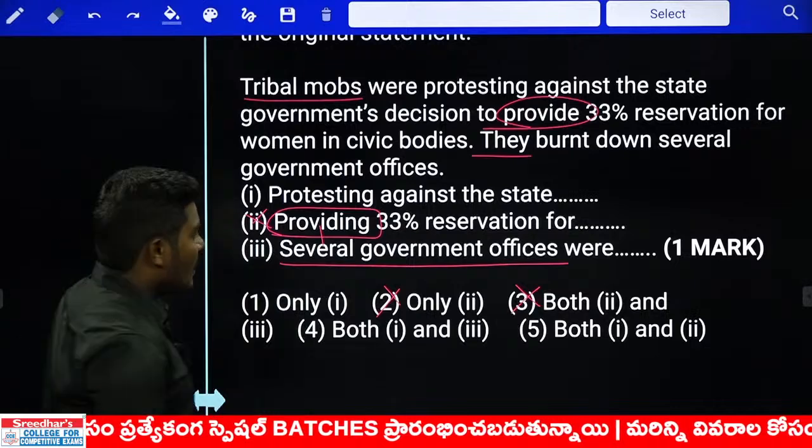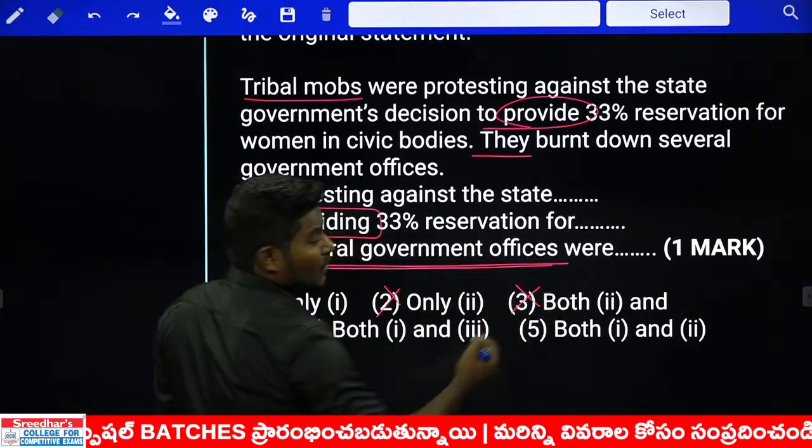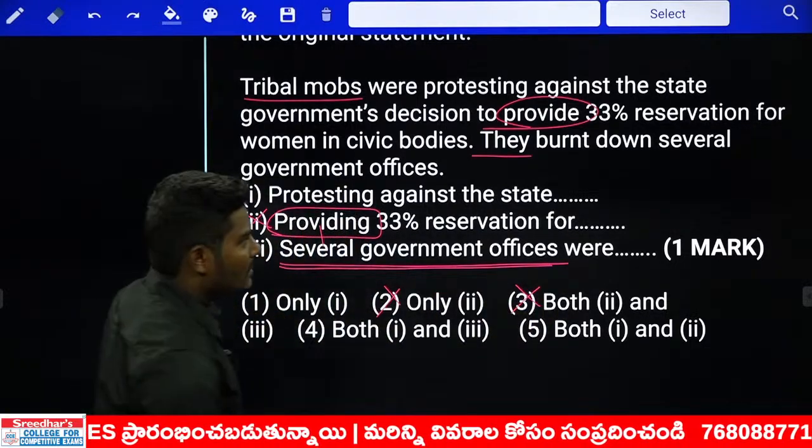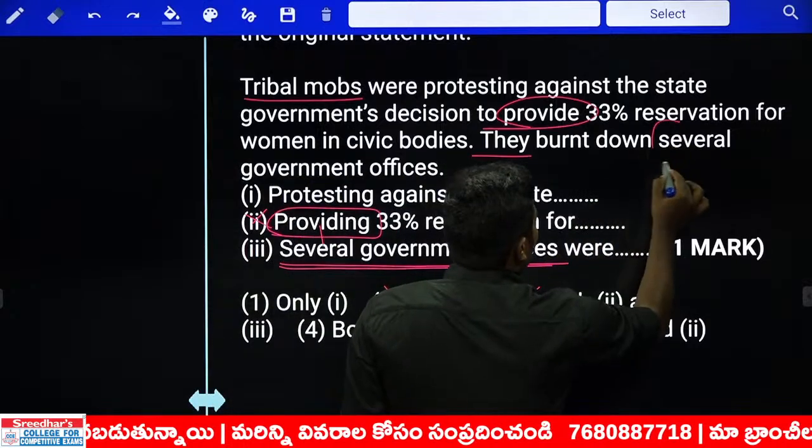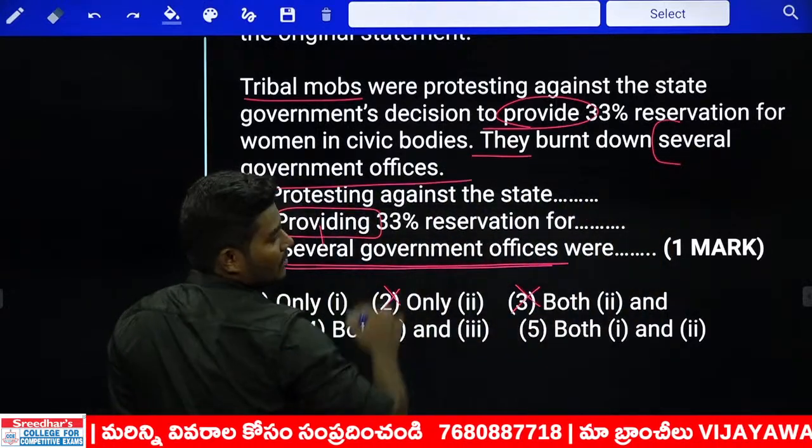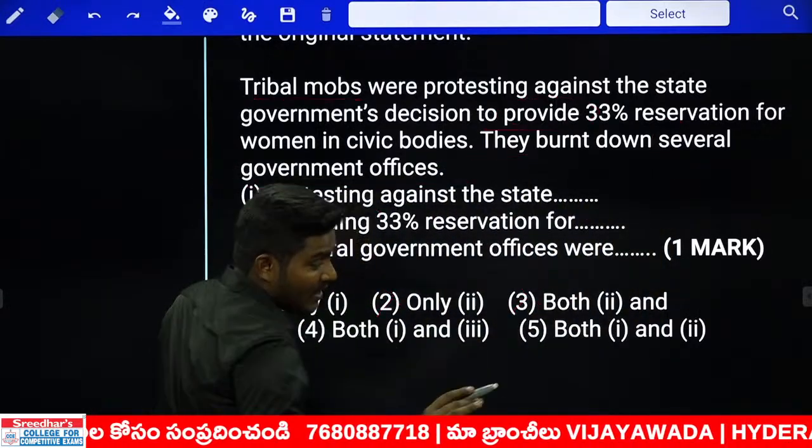What were? Several government offices were. Where is this part of the sentence? Can you tell me, my dear students? Look at this. Several government offices were. Now let me tell you how it functions.